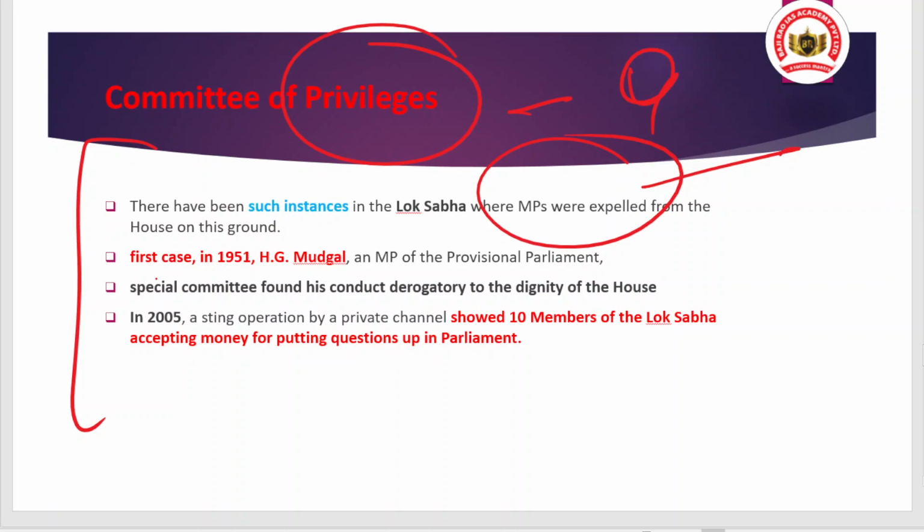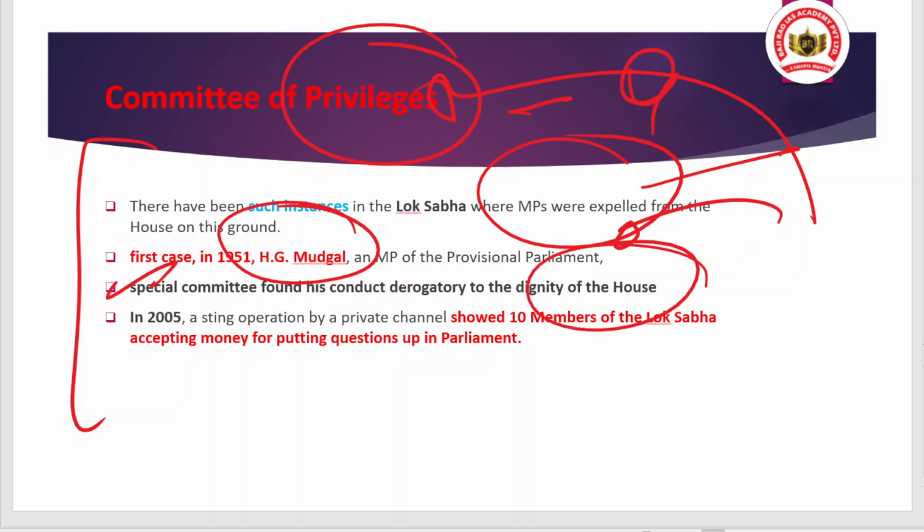Like in 1951, HG Mudgal, an MP of that time, was alleged to have been promoting the business interest of another person. This was a similar incident, but it went to the committee of privilege, and a special committee found his conduct derogatory to the dignity of the house.